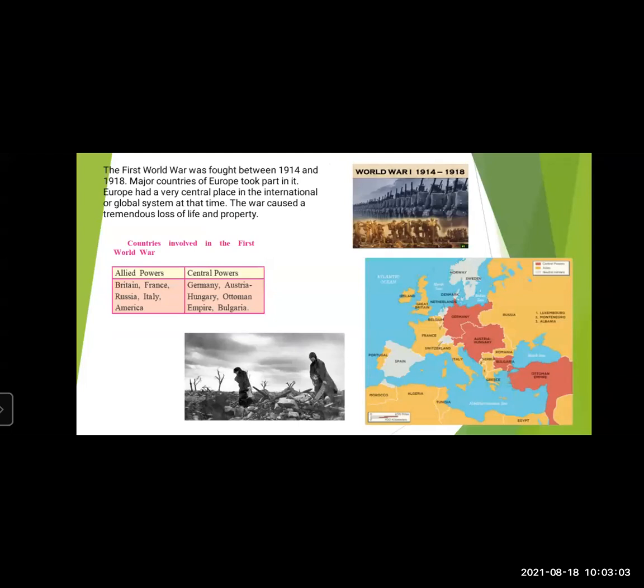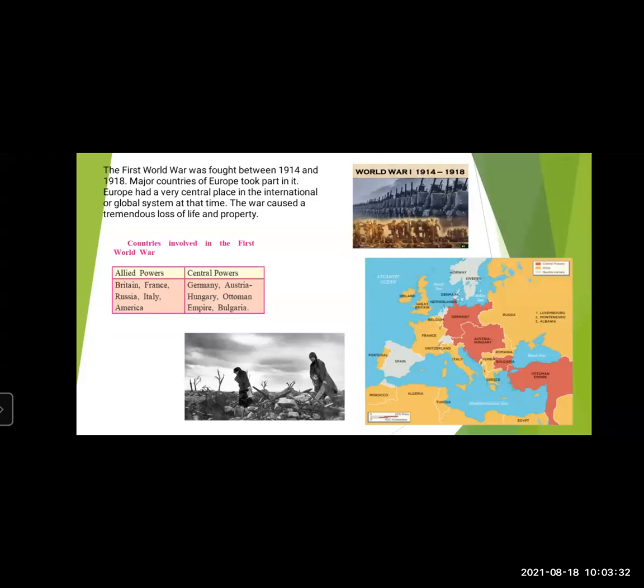The First World War was fought between 1914 and 1918. Major countries of Europe took part in it. Europe had a very central place in the international or global system at that time. Most of the European countries had taken part in this war, and Europe held a main position in the global system among the other countries of the world.